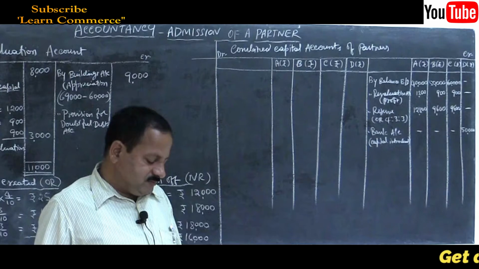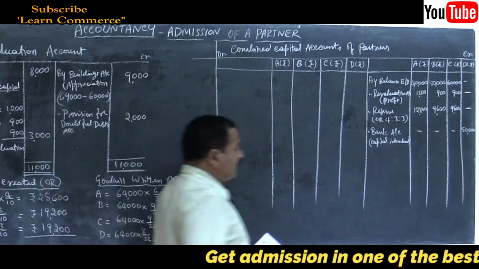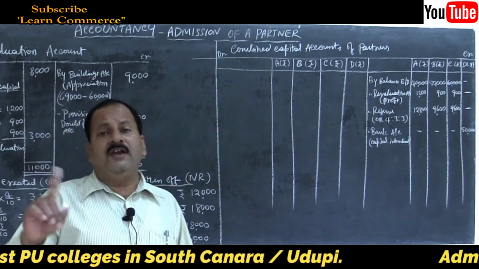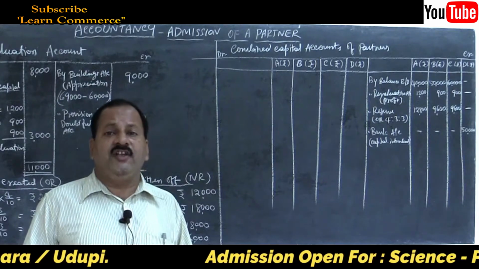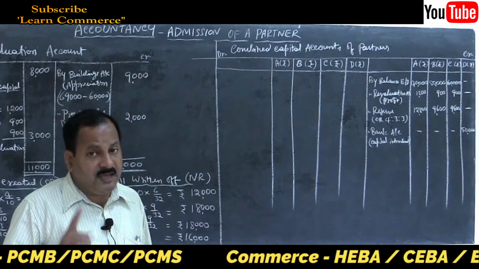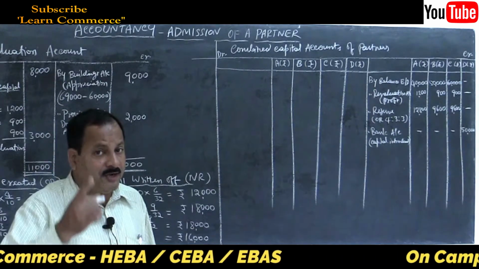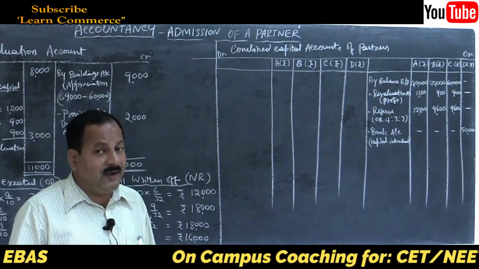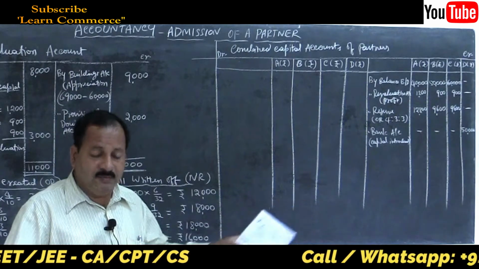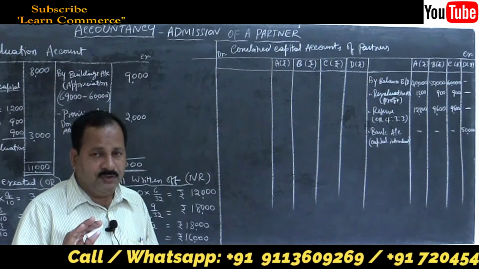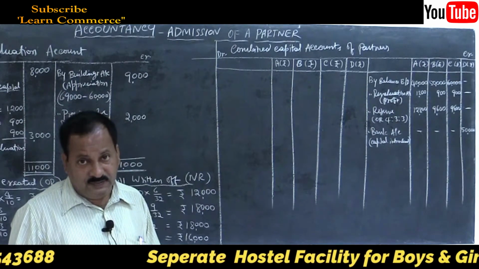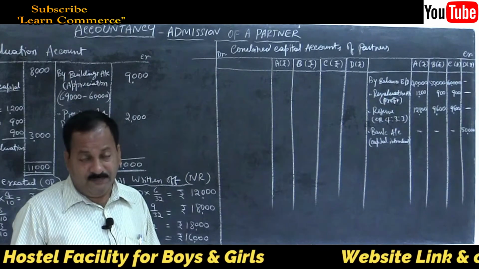Then goodwill is to be created. I told you the journal entry for creation of goodwill is goodwill account debtor to old partners' capital account in their old profit sharing ratio. Remember friends, unless you make thorough the theory part and the journal entries for creating goodwill, writing off goodwill, all these things, you will find it difficult here. So make thorough. There are only 4 methods given to you. There are as many as 8 to 9 methods of goodwill treatment, but they are not given to you. So make sure, then solve the problem.